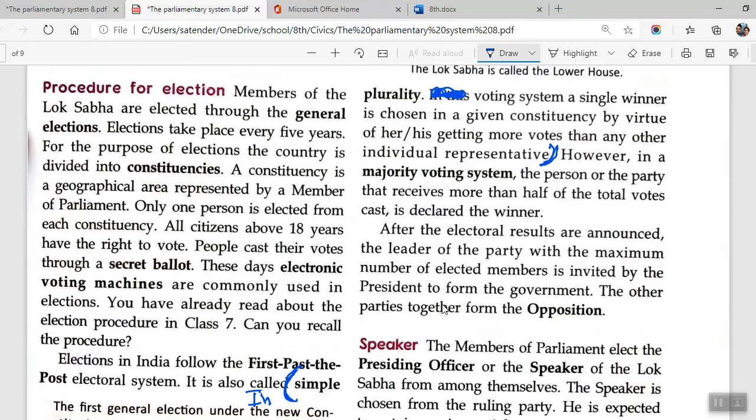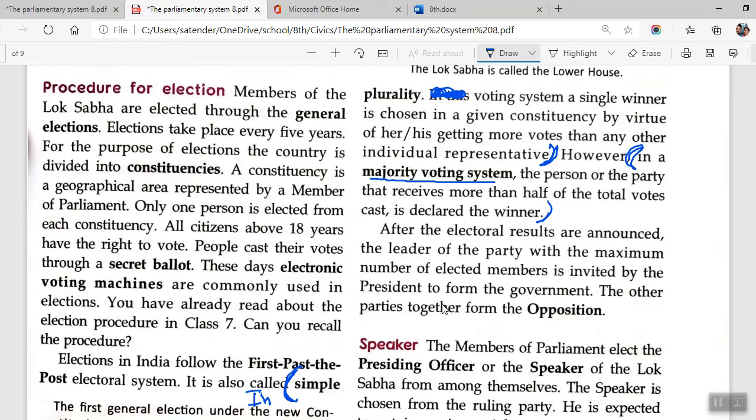Till this point, you have to draw a table. On the left hand side of the table, you will be writing your heading as simple plurality system. In that, you will be writing: in simple plurality voting system, a single winner is chosen in a given constituency by virtue of his or her getting more votes than any other individual representative. On the right hand side of the table, you will be writing majority voting system. You have to start from here. In a majority voting system, the person or party that receives more than half of the total votes cast is